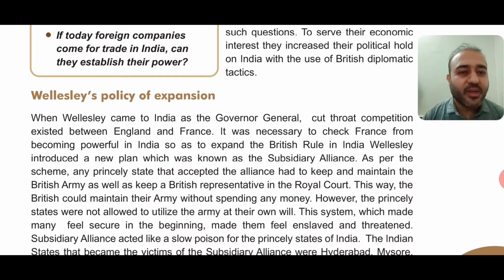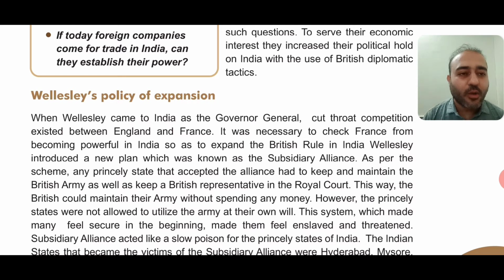The British army was to be maintained by the king, and a British representative was to be kept in the royal court. That means whatever decisions are to be taken, the British representative will be involved, and he will look after each and everything. This way the British could maintain their army without spending any money, because the responsibility of the army was given to the ruler who joined the Subsidiary Alliance. However, the princely states were not allowed to utilize the army on their own.